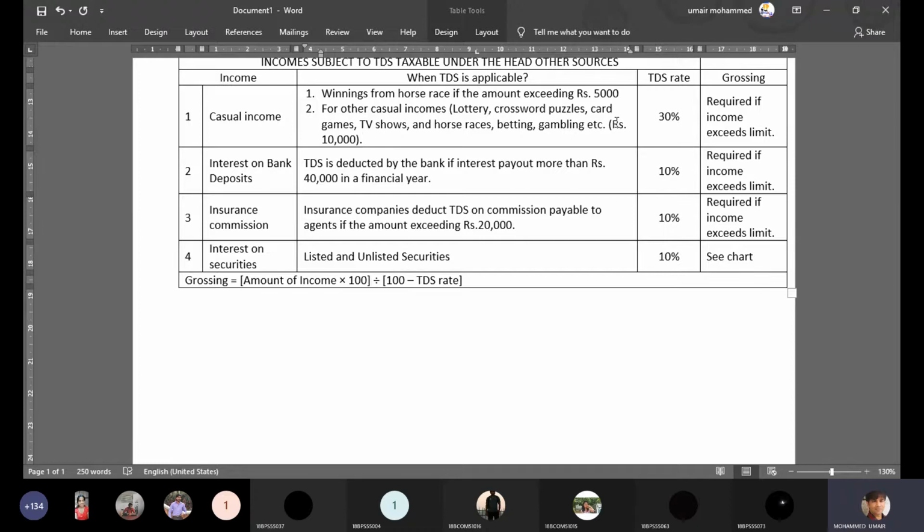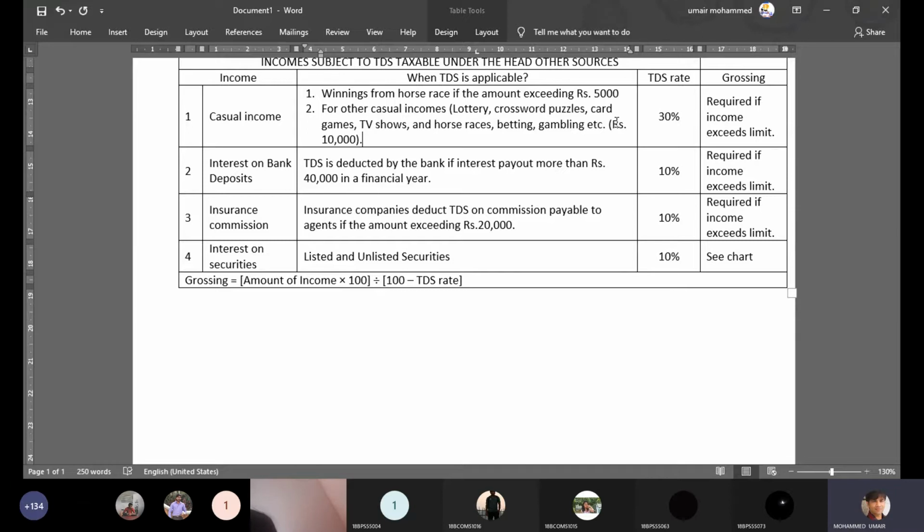So likewise, interest on bank deposit, if you have kept money in the fixed deposit, if your interest has exceeded 40,000 during the financial year, then the bank will deduct 10% TDS and give you the net income. For insurance commission, the amount of TDS is 20,000 and the rate of TDS is 10%. For interest on securities, something which we have already done, it is 10%. For securities, there is no limit as such. Whatever income you have earned on that, TDS will be applied.